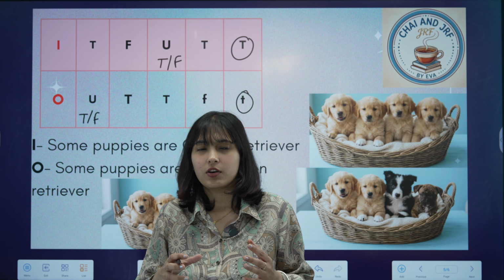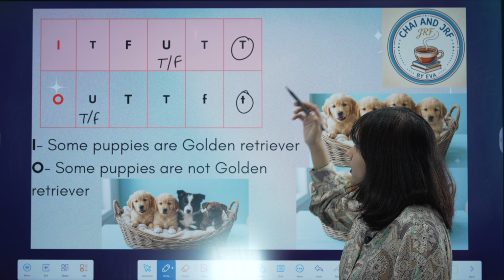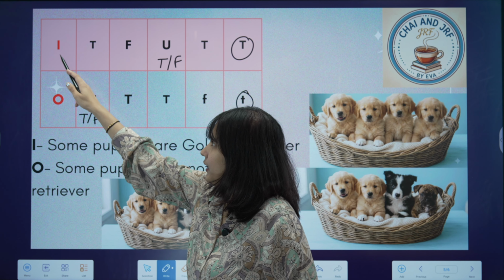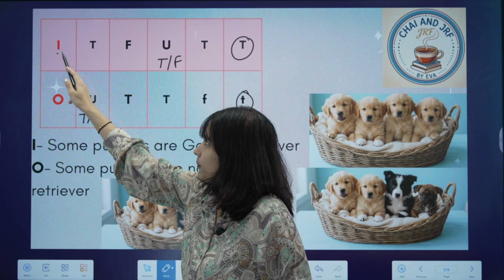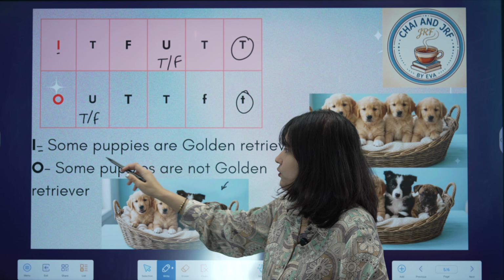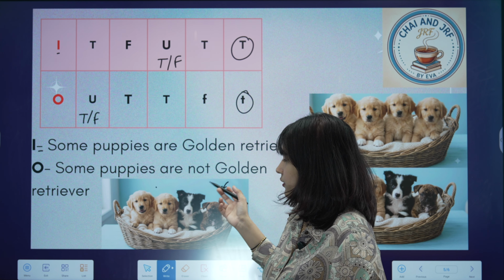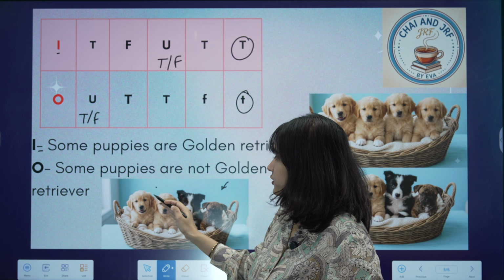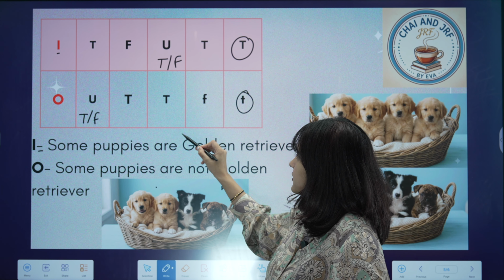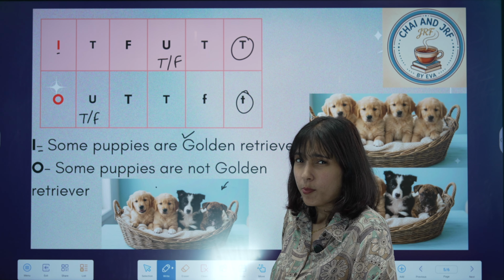So when I say that I is true, some puppies are golden retrievers, if we look at this basket we know that this statement is correct. We are sure about some puppies, and we are not sure about the rest of the puppies. So we can say that this I type of proposition is true.